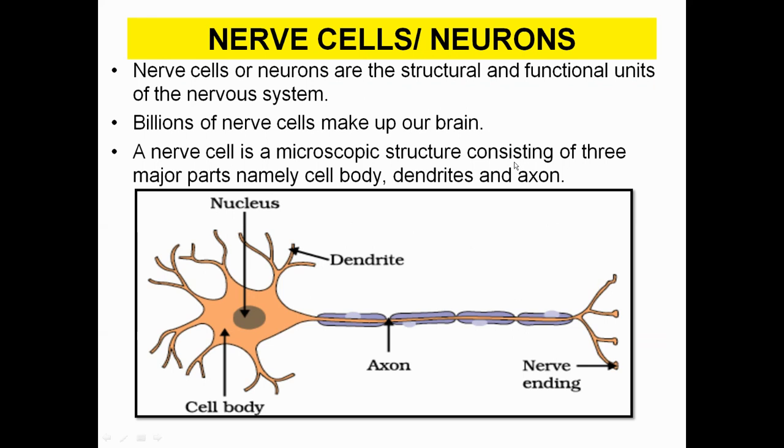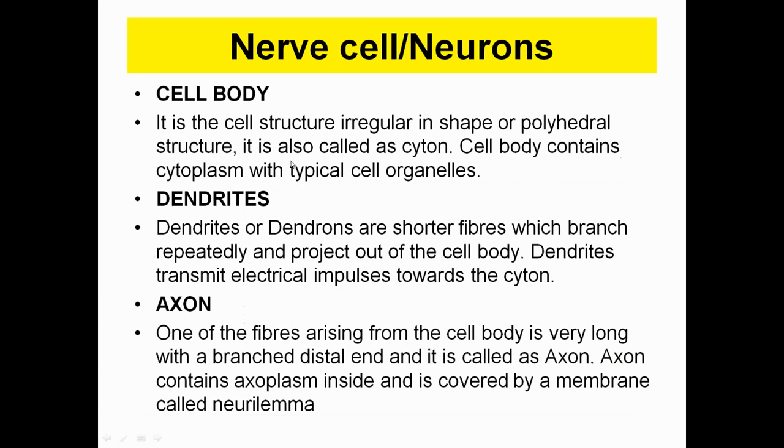Now comes the structure of nerve cells or neurons. As I told you, nerve cells and neurons mean the same thing. These are the structural and functional unit of the nervous system. Billions of nerve cells make up our brain, and the three main structures of the nerve cell or neuron are the cell body, axon, and dendrites. Cell body: it is a cell structure of irregular or polyhedral shape. Sometimes it is also referred to as cytoplasm. The cell body contains cytoplasm along with various cell organelles.